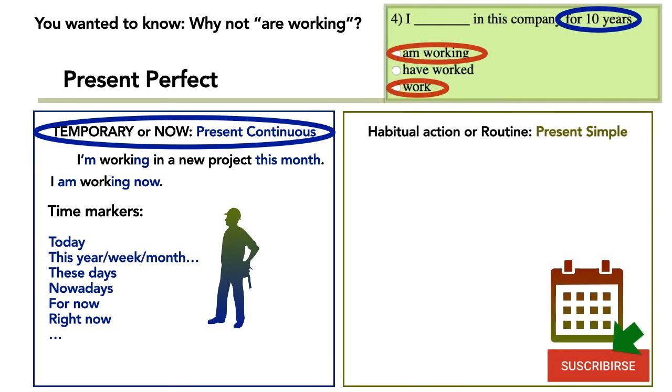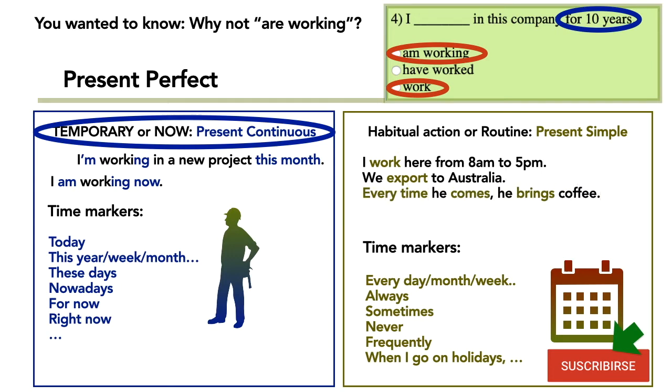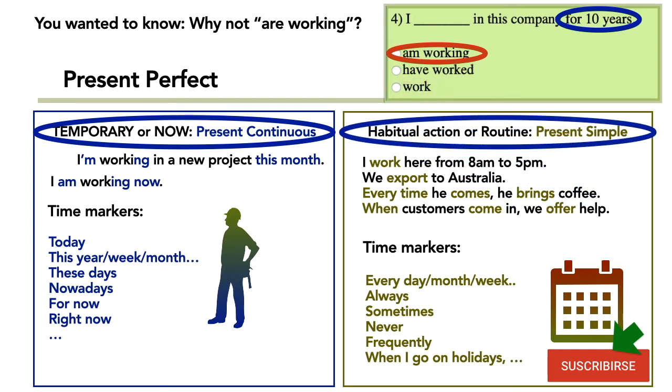What about the third option, work? Work is in the simple present form. The present simple indicates that we are talking about a habitual action, a routine in the present. It's usually used with time markers such as every day, every week, always, sometimes, never. The time marker in this sentence is for 10 years. 10 years is time going to the past. So evidently, this is not a routine in the present only, but it has been a routine for a long time before the present. So work in the simple present is wrong here.